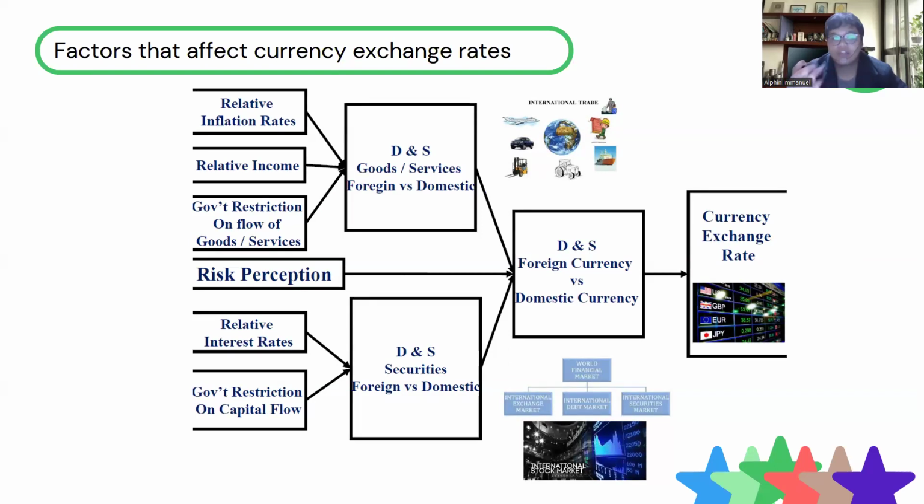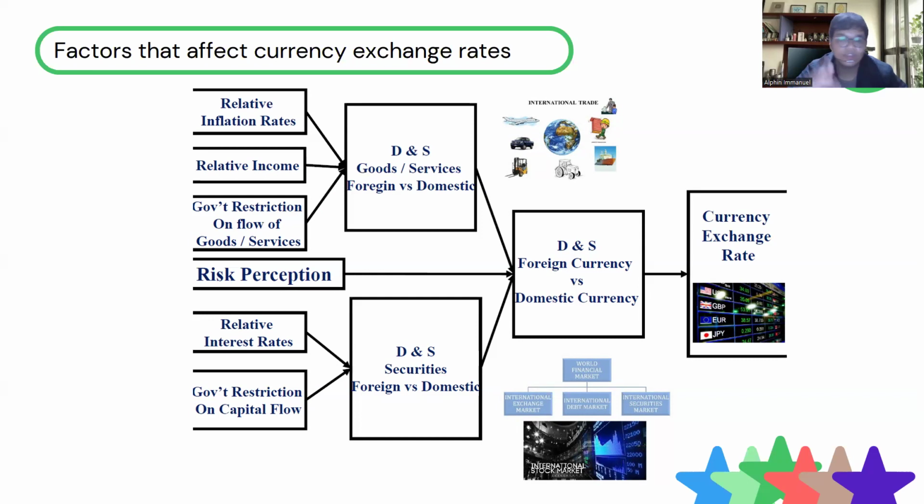First is relative inflation rates, second is relative income, and third is government restriction on the flow of goods and services. Those three things affect the demand and supply of goods and services, foreign and domestic.